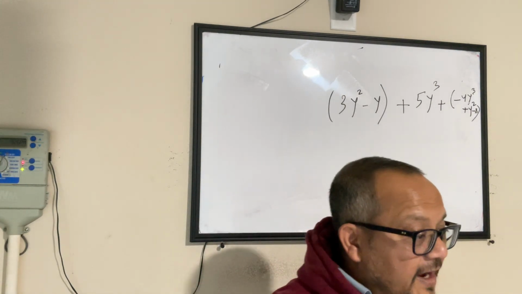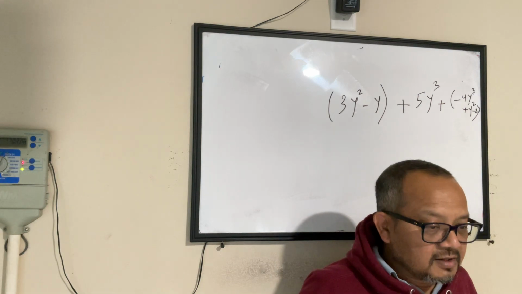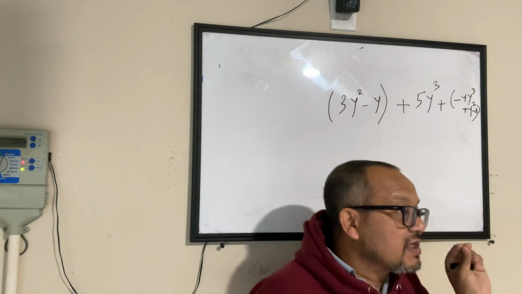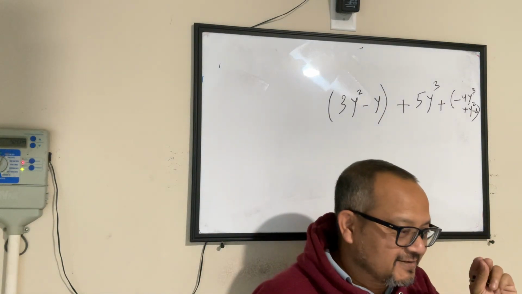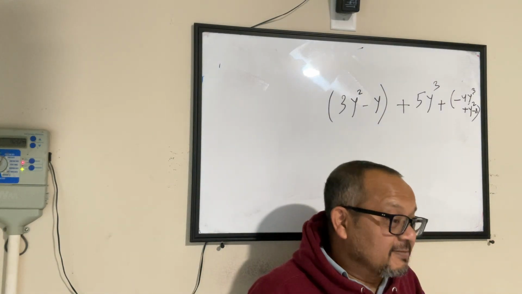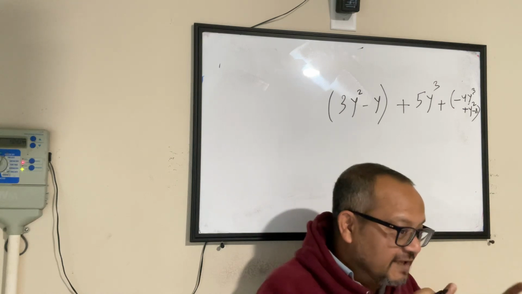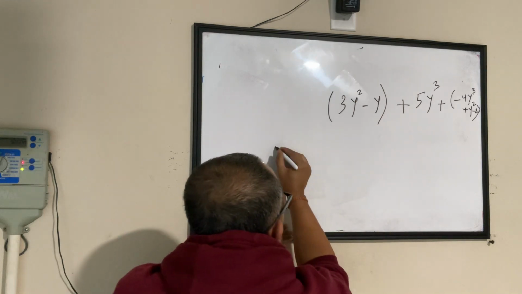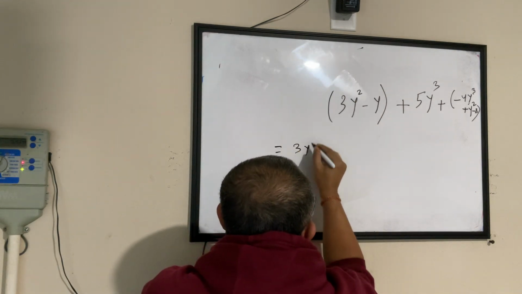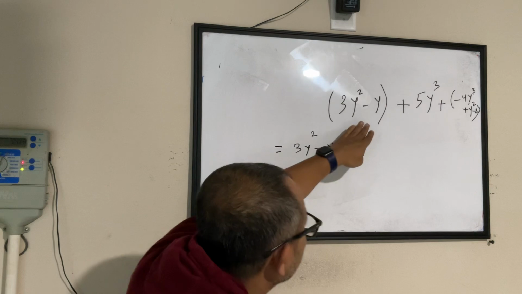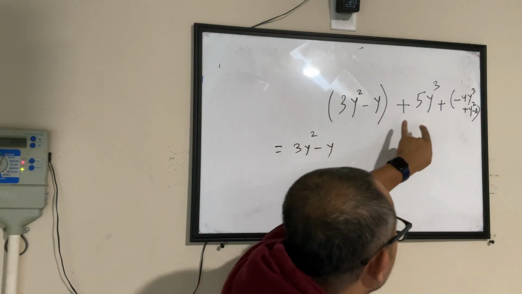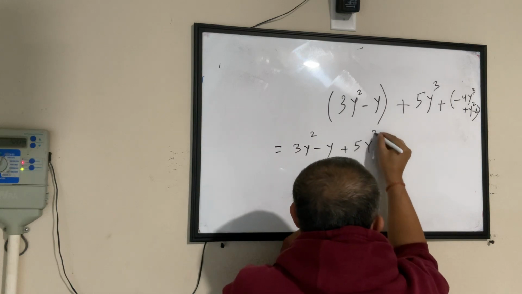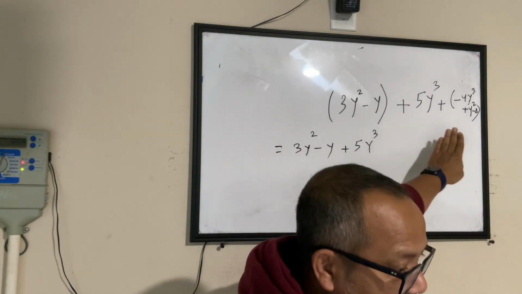So if I have to solve it, what will I do? I will go with the approach that a second grader will take, because that makes it simple for me. Now I have 3y square minus y. Fine, I will open the bracket, 3y square minus y. This is simple, I don't have to worry about it. Plus 5y cube. I'm just writing it one by one.